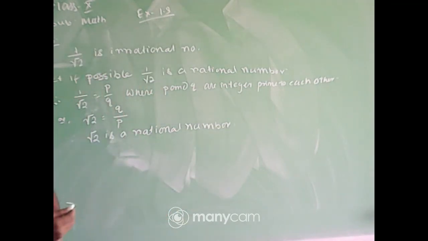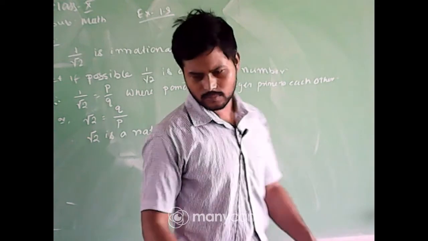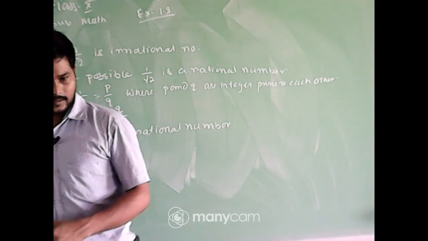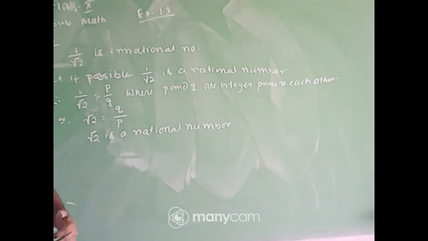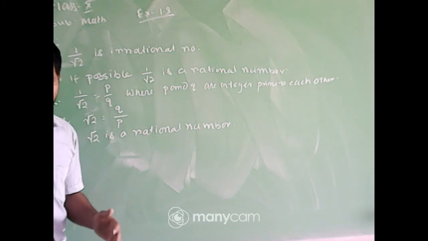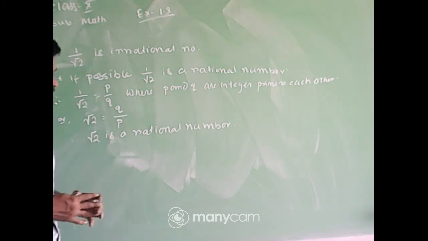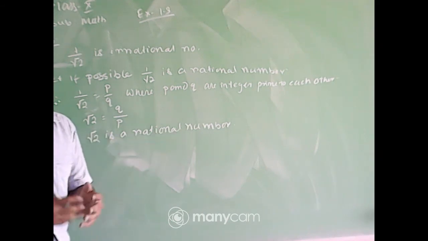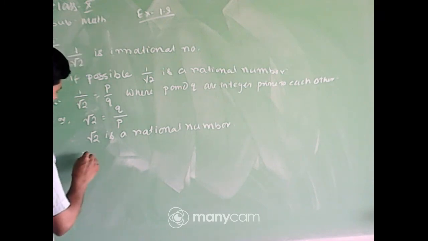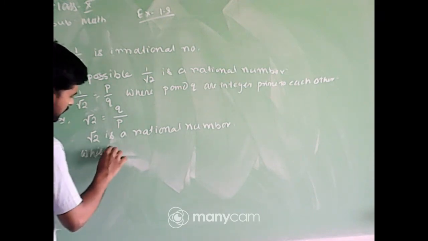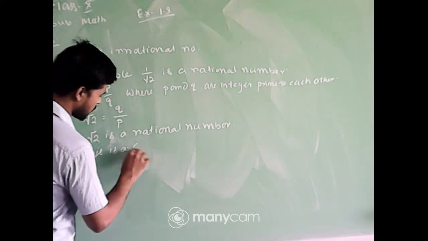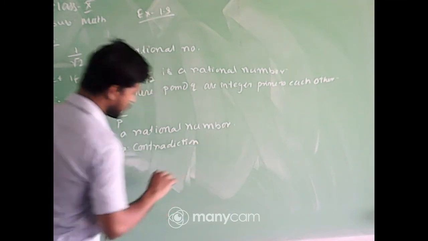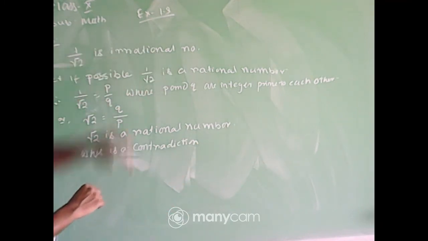Now what type of number is root 2? Is it a rational number? What do you think? Obviously not. Root 2 is not a rational number. So a contradiction arises here. Therefore our assumption is wrong.